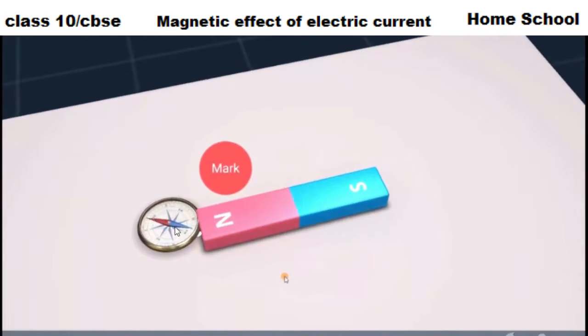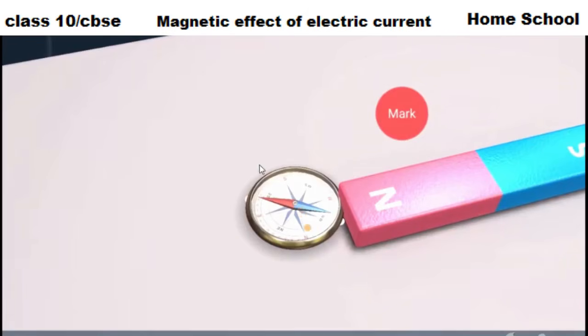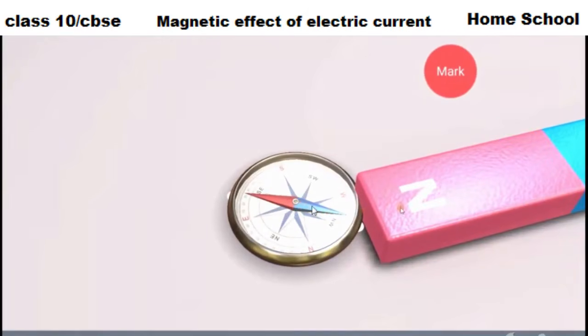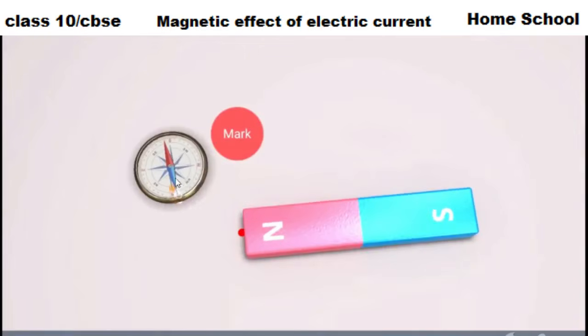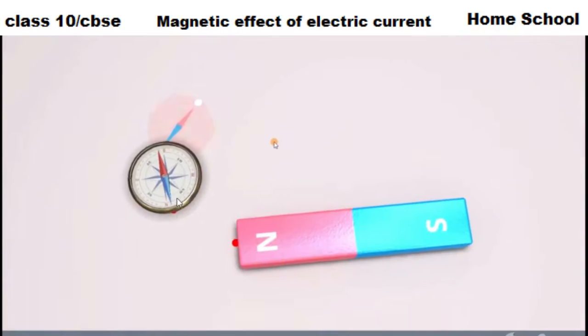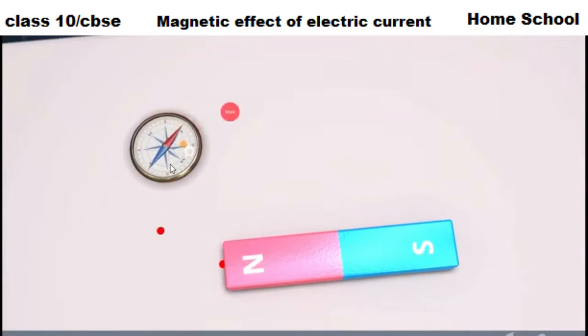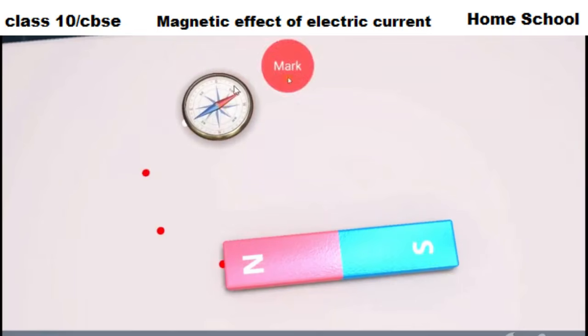Looking at the position of the needle, we are actually marking the points. You can note down the position of the blue color part, or you can note down the position of the red color part. That is your wish. Here this guy has considered the blue color part for marking a position. See, as I move the compass needle in this direction, the blue part of the needle is also changing its direction. So wherever it is changing its direction, I am just marking with red dots.